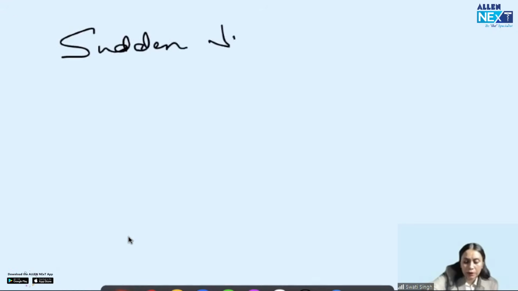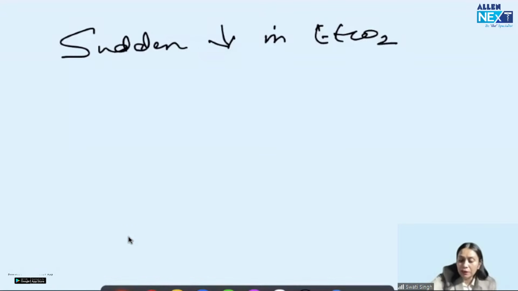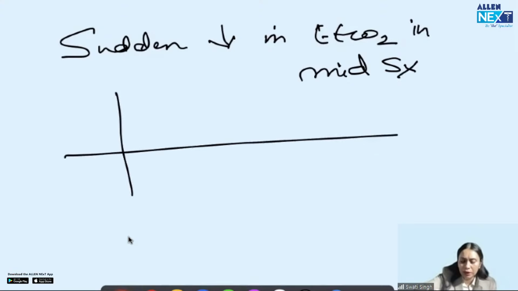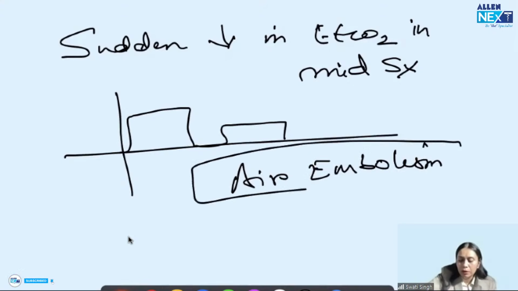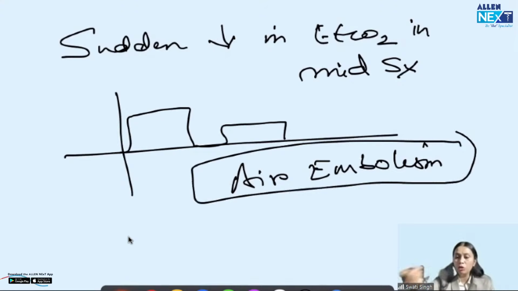Okay. Sudden decrease in EtCO2 in mid-surgery, during the procedure, a sudden fall in mid-procedure, the answer has to be air embolism. Now remember guys, air embolism is very common in neurosurgery.